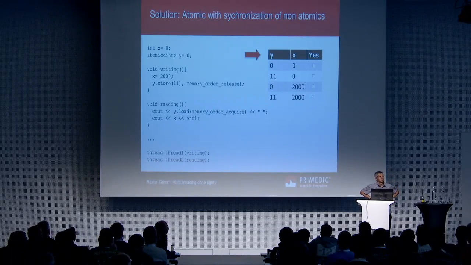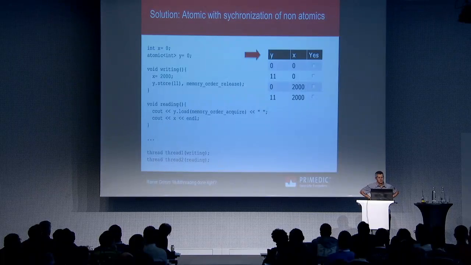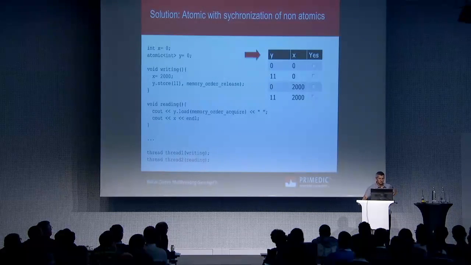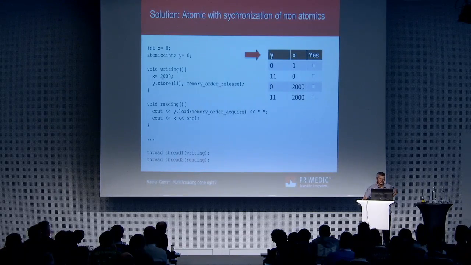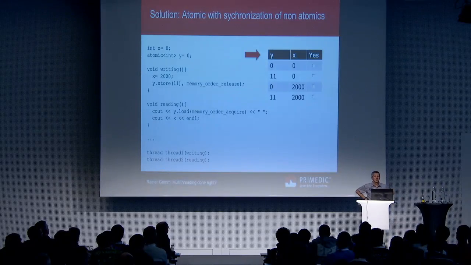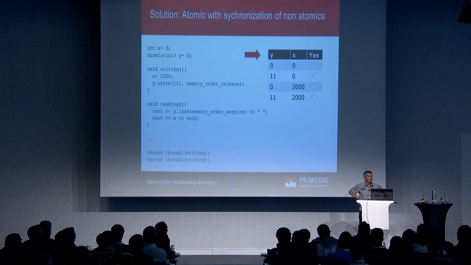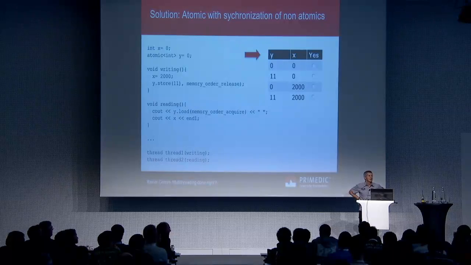So the writing thread can write to x, the second thread can execute the load of y, and can read from x. There will be no happens-before dependency from the store of x to the read of x, and then you will get a data race, because you have a store and a load which is not synchronized. Actually, I'm relatively sure that it works because I read the papers from Sutter, but we have to discuss it later. There is a data race here for sure.